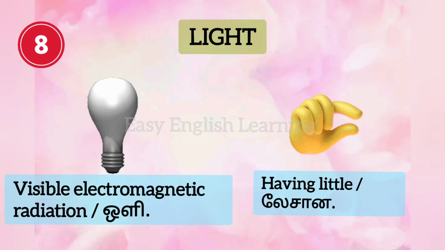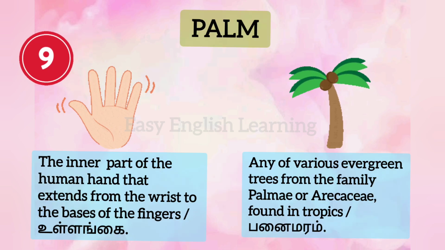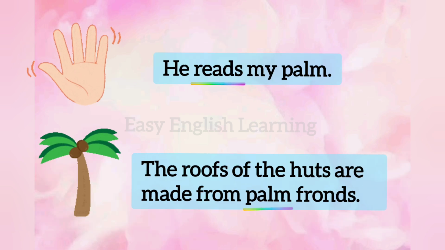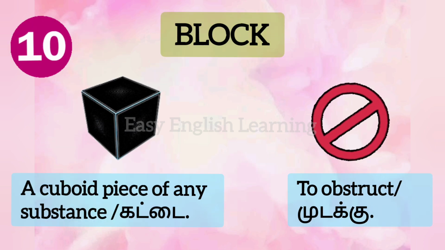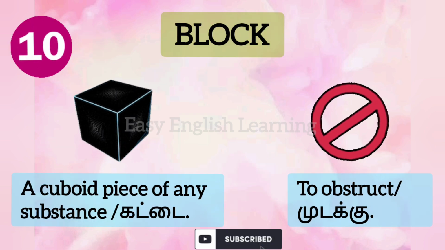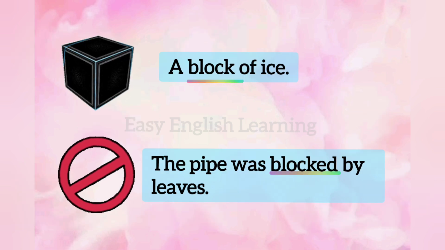Light. Example. Switch on the light. Eat light food during travel. Palm. Example. He reads my palm. The roofs of the huts are made from palm fronds. Block. Example. A block of ice. The pipe was blocked by leaves.